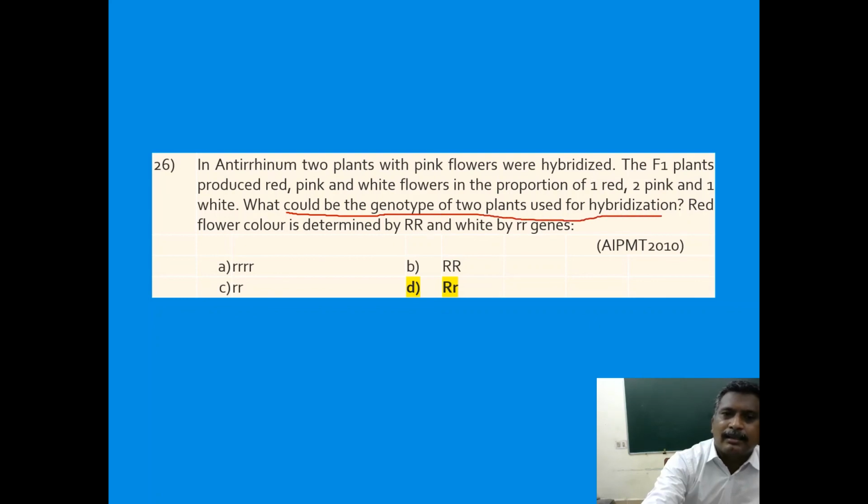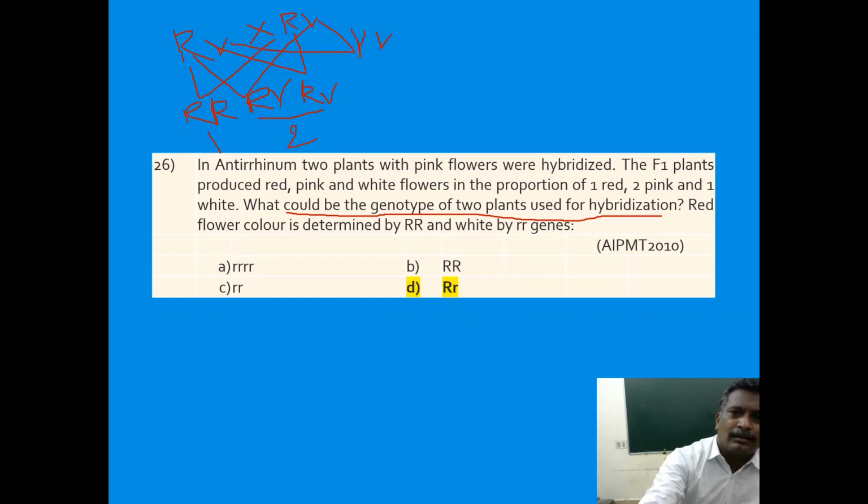If we take this kind of genotype for pink color and make a cross between 2 organisms taken from F1 generation, then only we will get capital R capital R with 1, capital R, small r with 2, small r small r with 1.